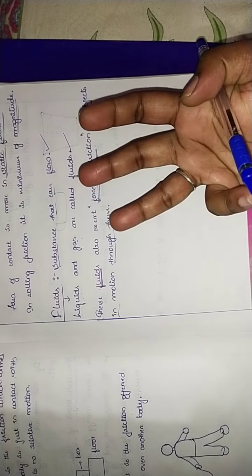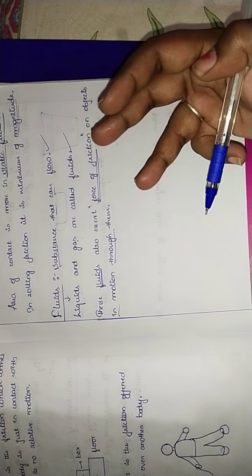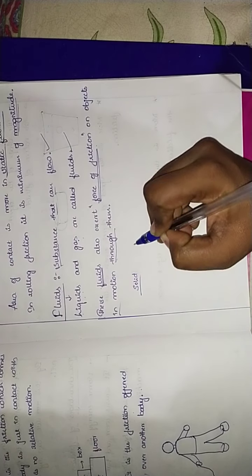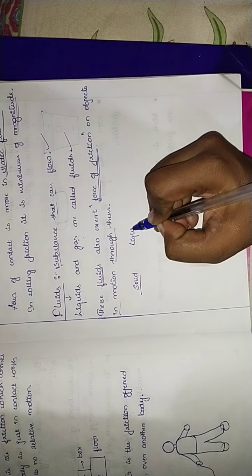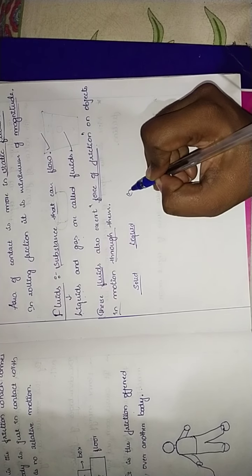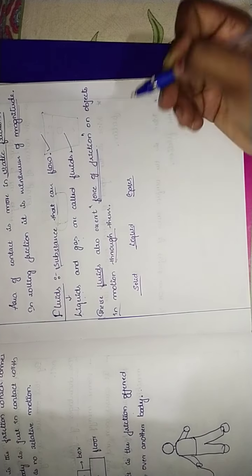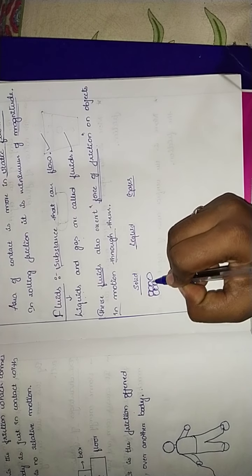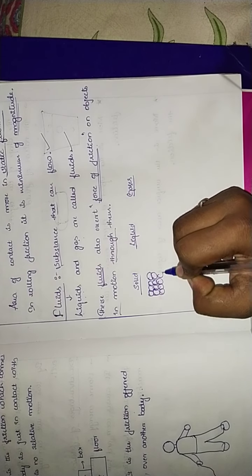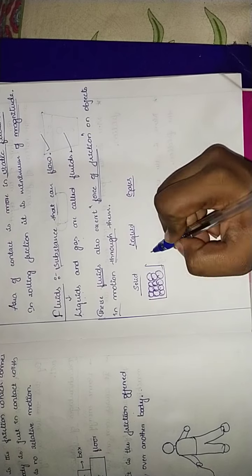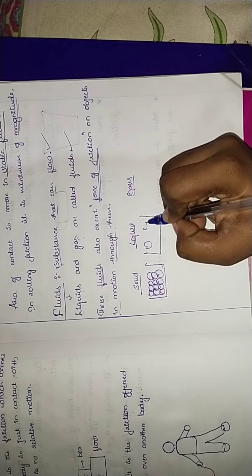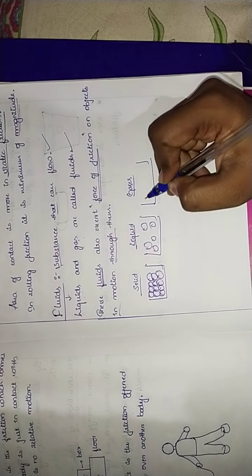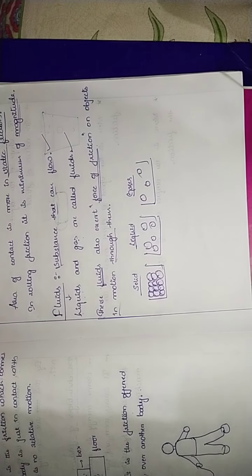So we have three states here: solid, liquid and gases, isn't it? Solid means the particles are closely packed, liquid means they are loosely packed, and gases are very far apart.